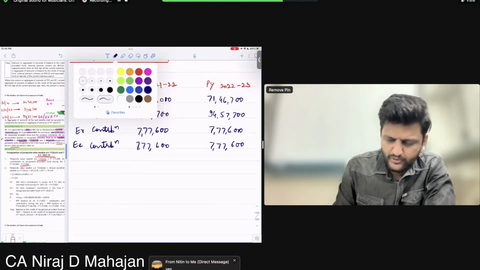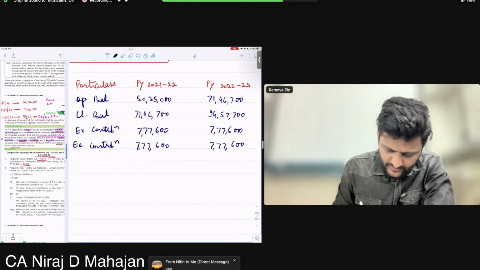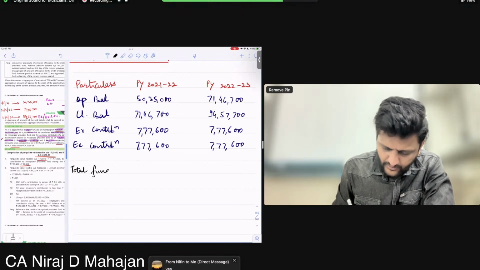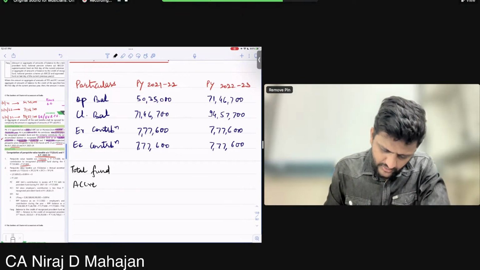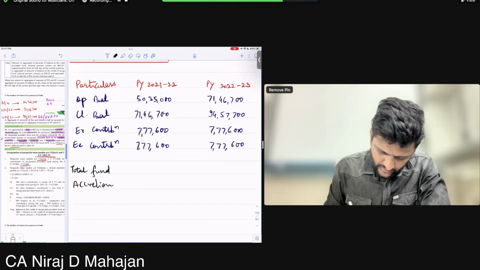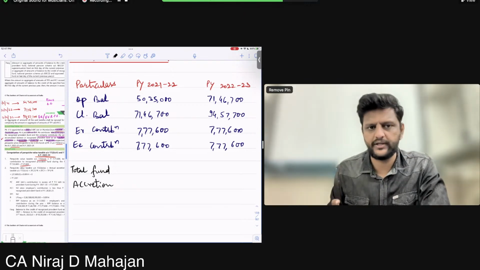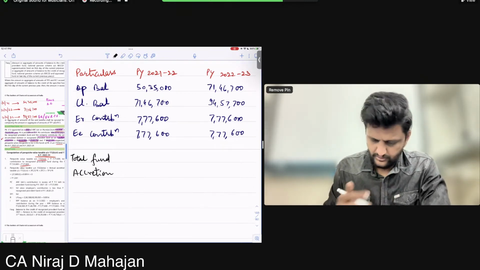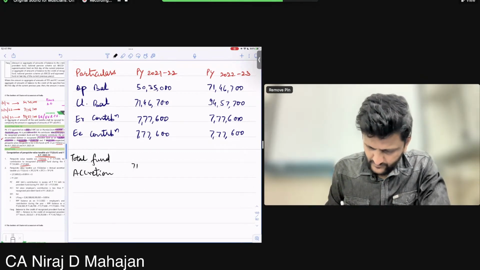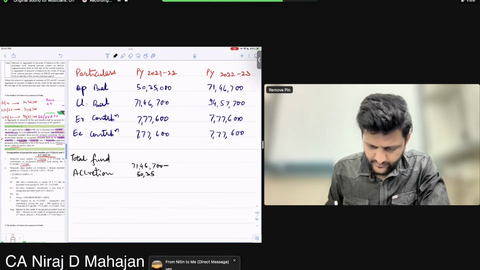Let me ask you a simple question. Total fund accretion is how much? It is closing minus opening. Agreed or no? Minus 50 lakh 35,000.